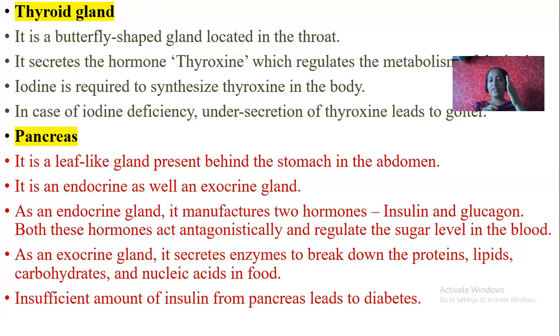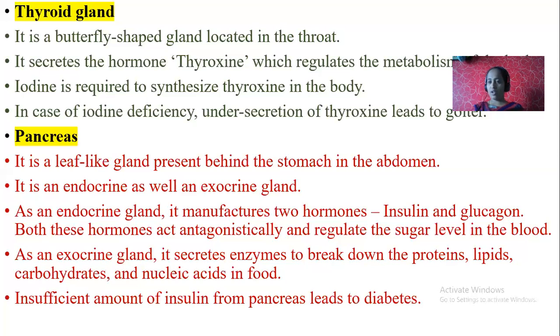For example, if your body produces more glucose, it should be converted into glycogen so that your blood sugar level stays normal. Excess glucose is converted by insulin into a polysaccharide called glycogen, the reserved food material.